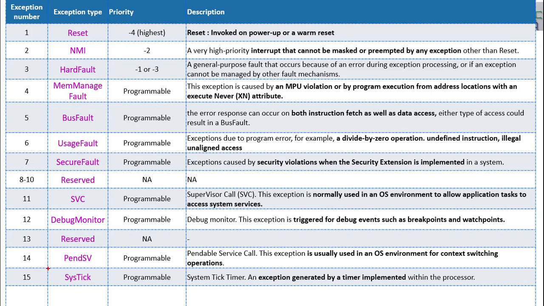The next one is called the SysTick exception. In an ARM Cortex processor, we have a SysTick timer inside. Whenever there is an expiry of the SysTick timer tick time, the SysTick exception will occur. This is an exception generated by a timer implemented within the processor. Whenever there is a timeout or overrun from this SysTick timer, this type of exception will occur from the processor side.